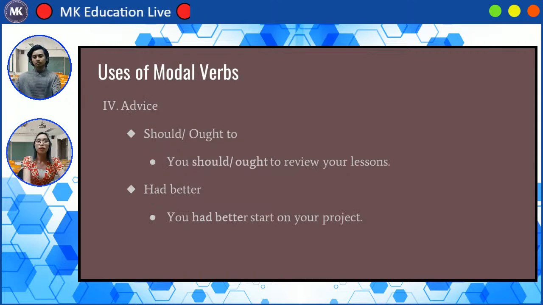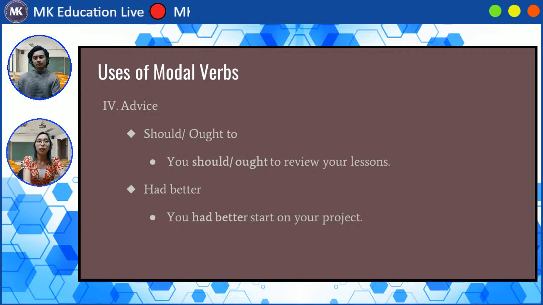Next we have advice: should or ought to. So this is where we use the word to for ought, but we don't add it after should, okay? So we have an example here: you should review your lessons, or you ought to review your lessons. That is how we should say it.